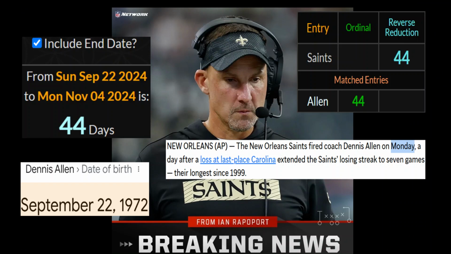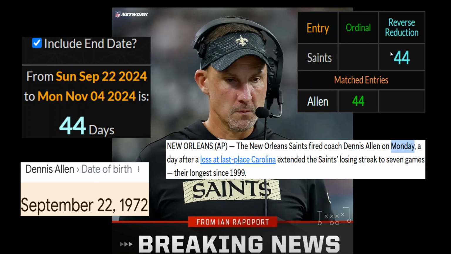Now, the New Orleans Saints fired Coach Dennis Allen on Monday, a day after a loss at last place Carolina. It extended the Saints' losing streak to 7 games, their longest since 1999. A 44-day span from his last birthday, September 22nd, including that date, to the firing Monday, including the start and end date, a 44-day span.